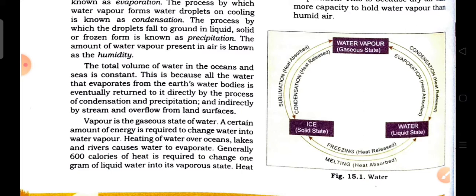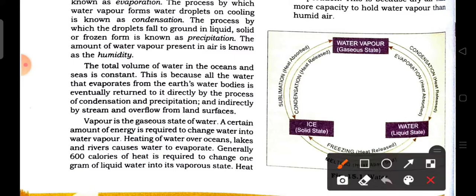This is because all the water that evaporates from the earth's water bodies is eventually returned to them, directly by condensation and precipitation, and indirectly by the streams and overflow from the land surface.